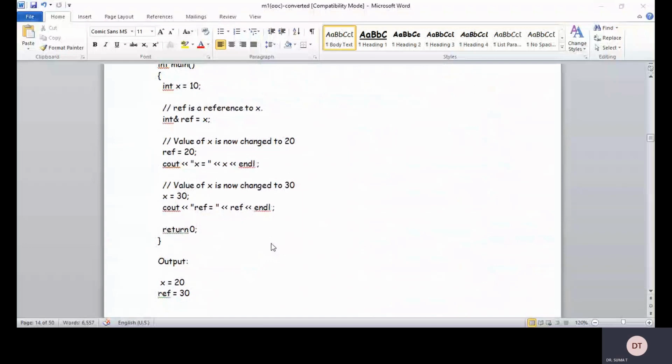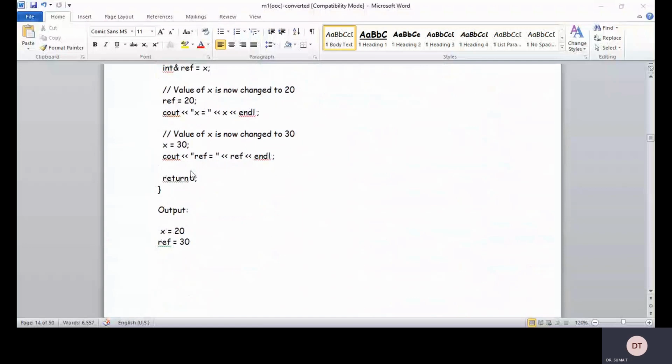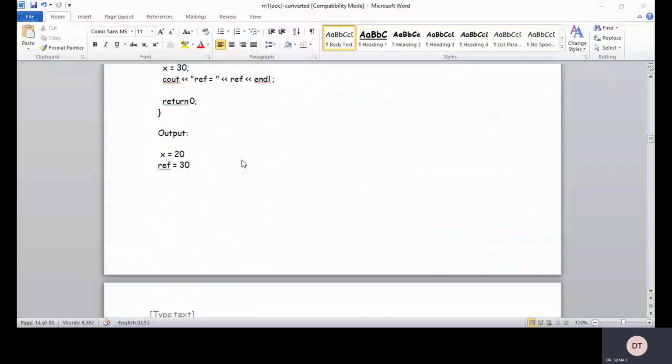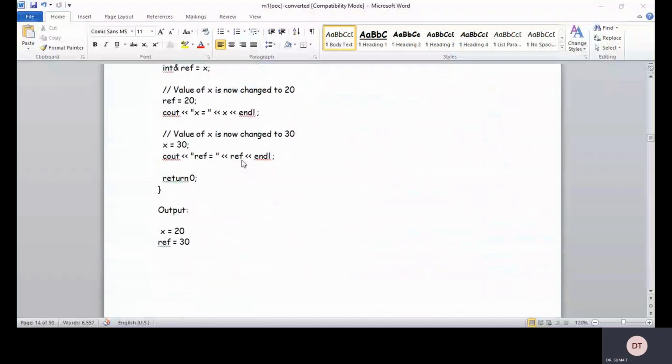I changed it from 10 to 20, and now it has been changed to 30. See, whatever changes I make on ref reflect on x, and whatever changes I make on x reflect on ref.